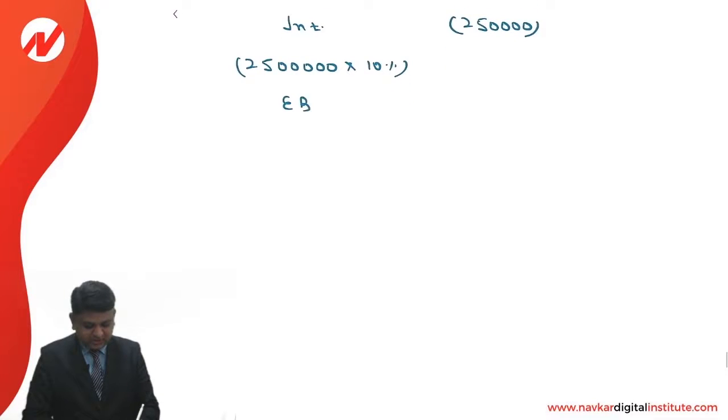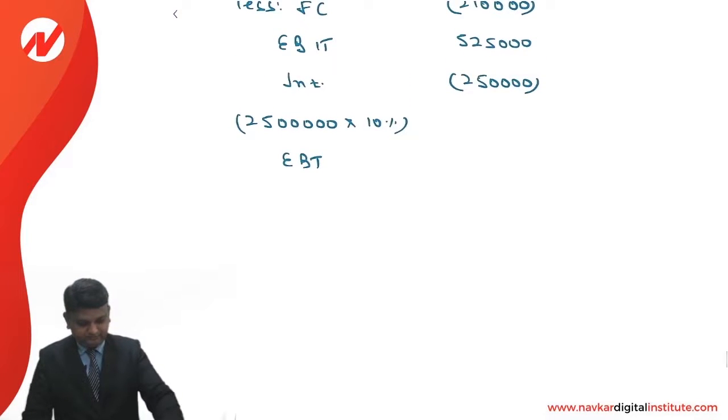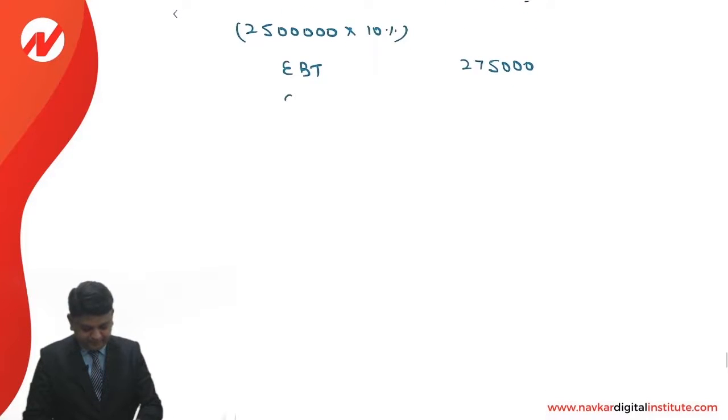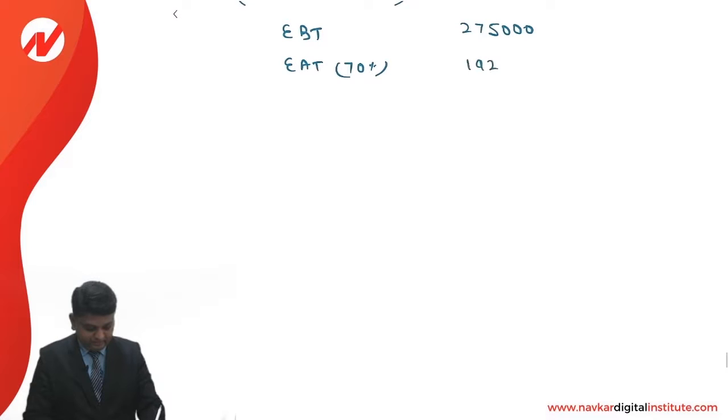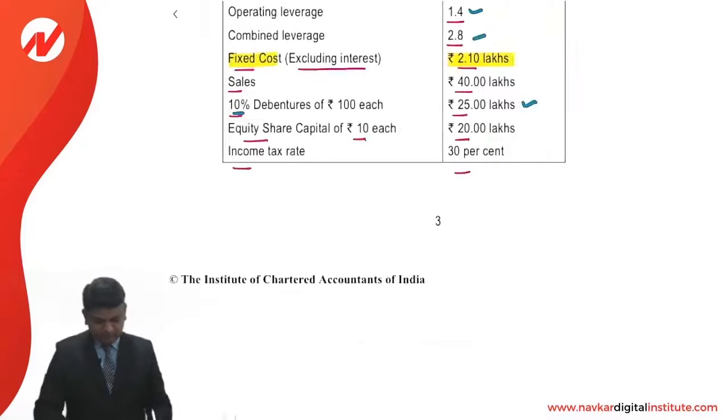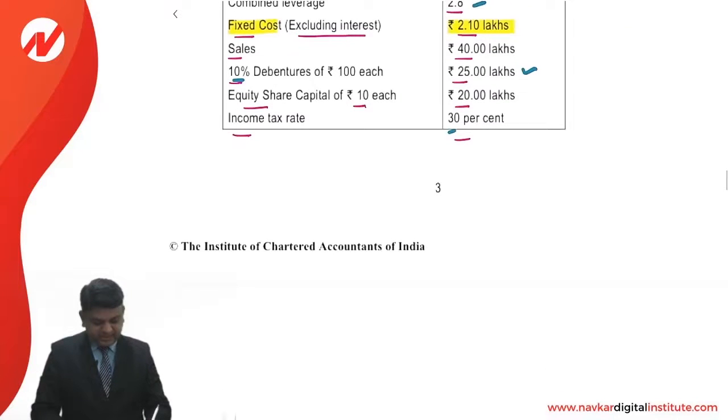So that will give us earning before taxes, $2,75,000. Earning after taxes is 70%, because the tax rate is provided as 30%. That comes to 192,500.